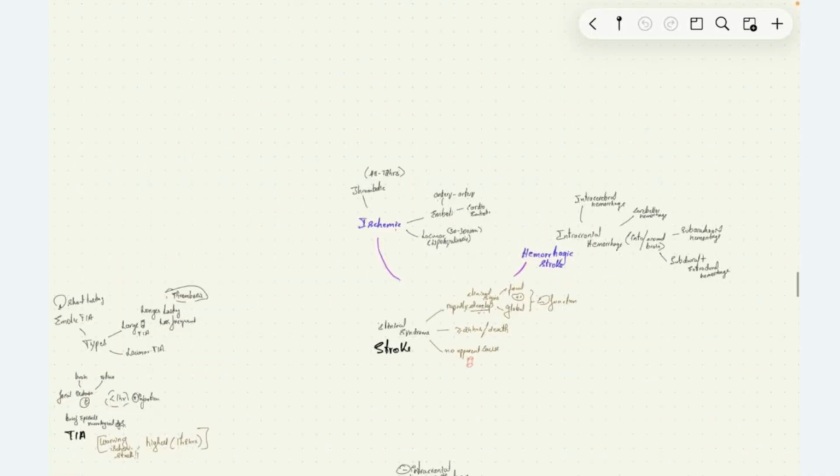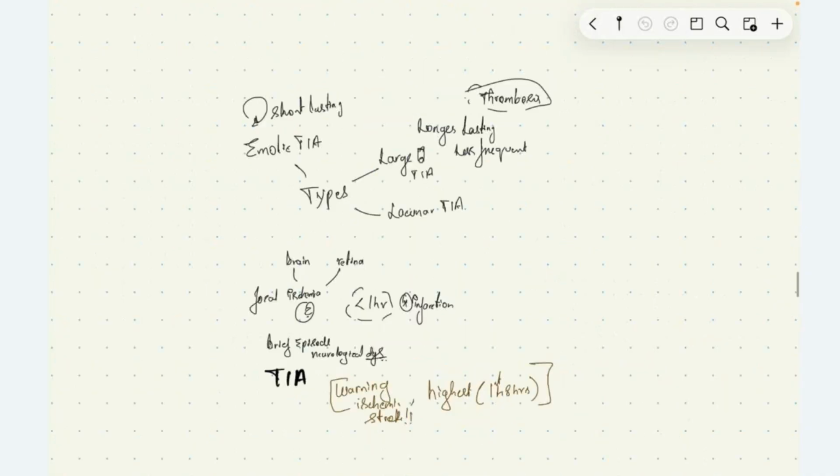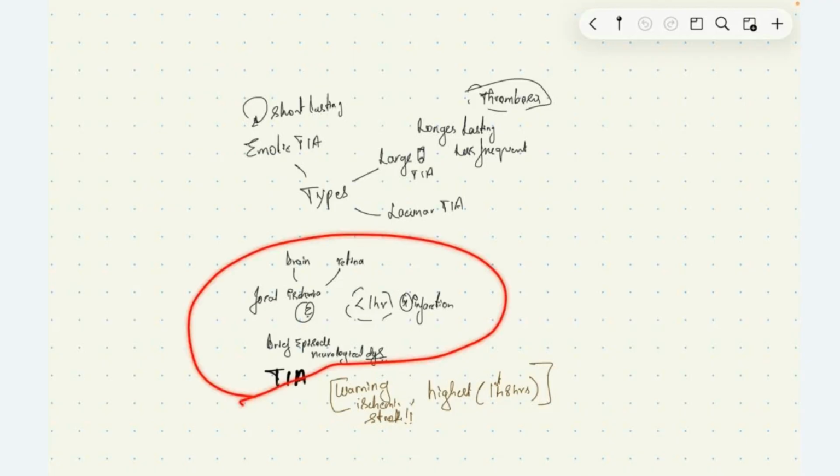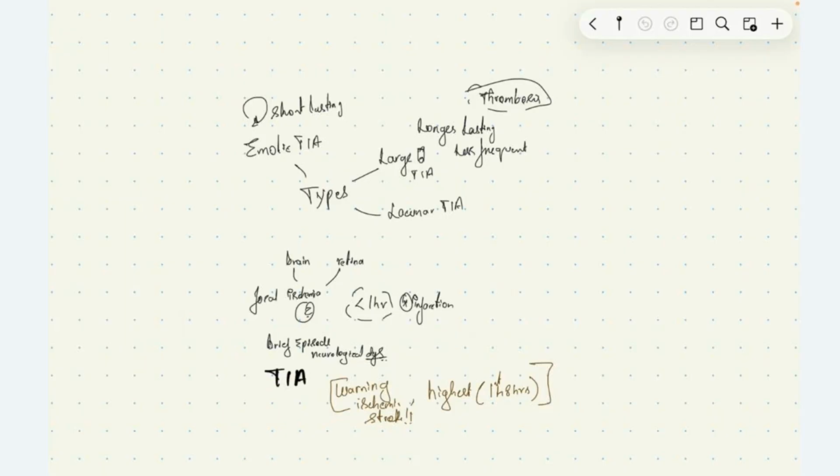Now we are seeing transient ischemic attack. What is transient ischemic attack? It is a brief episode of neurological dysfunction caused due to focal ischemia of the brain or retina. These signs and symptoms last for less than 1 hour without any evidence of infarction on imaging. This is the transient ischemic attack definition. Transient ischemic attack is a warning sign for impending ischemic stroke. The highest risk for a patient to develop ischemic stroke is in the first 48 hours following transient ischemic attack.